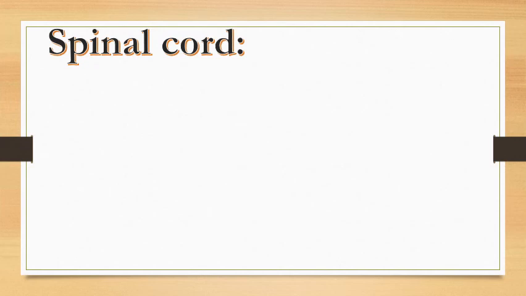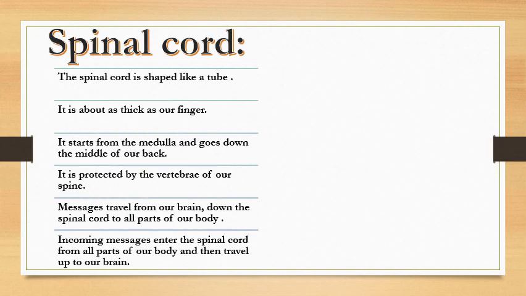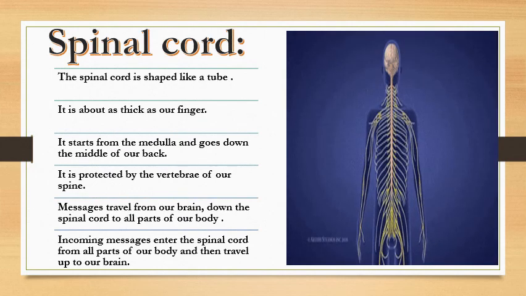Now here comes the next segment of the nervous system, and that is the spinal cord. Here are some points regarding the spinal cord, and this is how the spinal cord looks. This is the brain, this is the spinal cord, and on the lateral side of our body you can see the nerves. Point number one: the spinal cord is shaped like a tube.